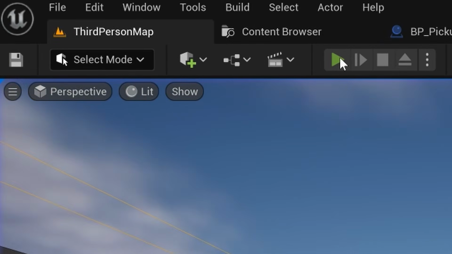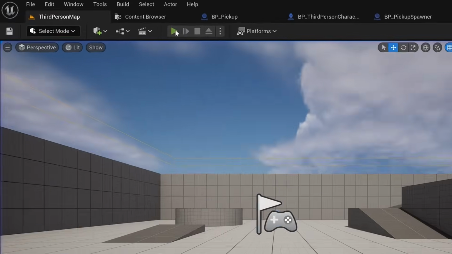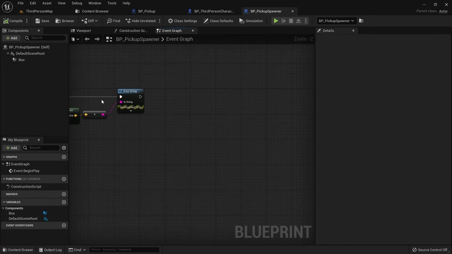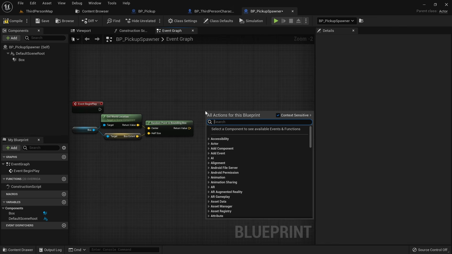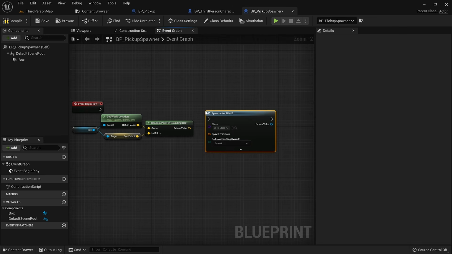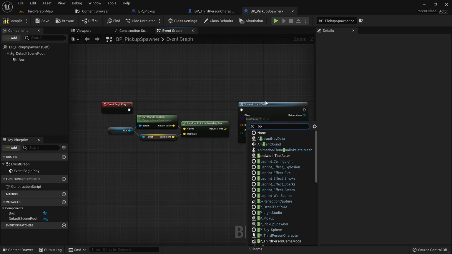When you start the game now, you see that the range of values we are getting is a lot wider than it was before, with the small box. Instead of just printing a string, we now want to spawn an instance of our pickup. Right click and search for Spawn Actor from class. For the class to spawn, we want to select our BP pickup we created prior.